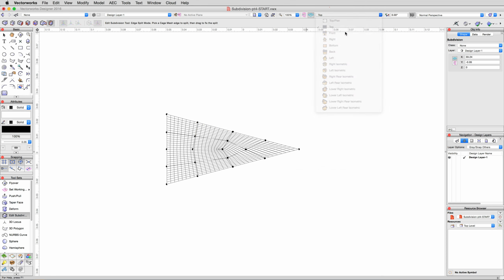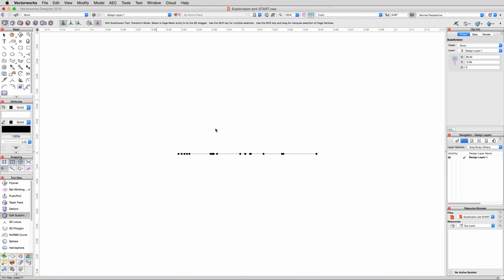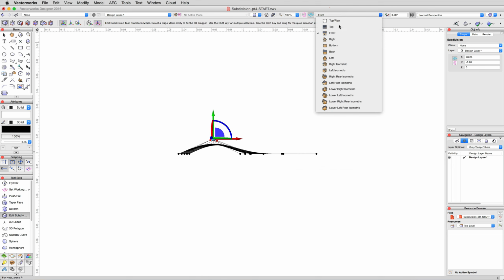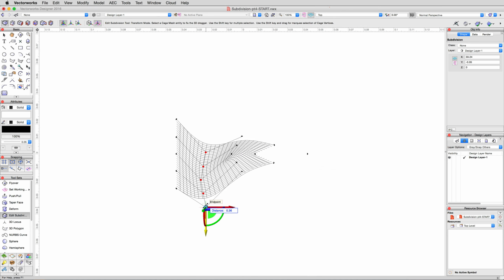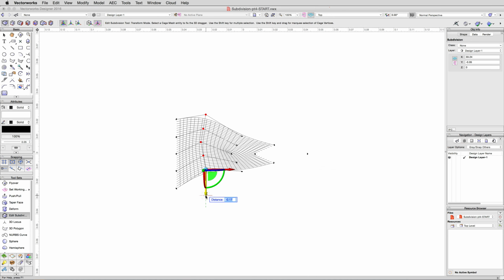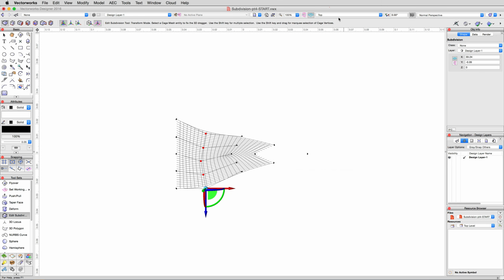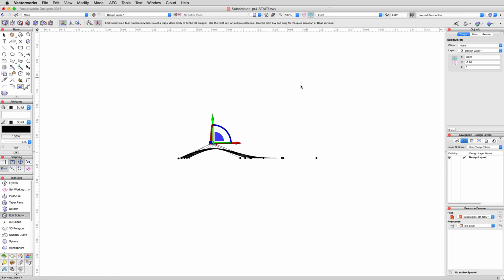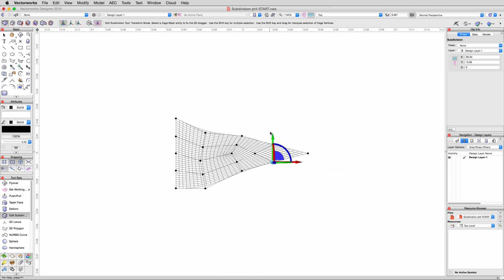Now, enter a front view, then activate the Transform mode of the Edit Subdivision. Marquee select the cluster of vertices one group in from the left and move them up 0.2 meters. Then switch to a top view and move that same selection up 0.1 meters. Then return to a front view, select the cluster of vertices one group in from the right and move them downwards 0.2 meters. Then back to a top view and move that same cluster down again 0.1 meters.